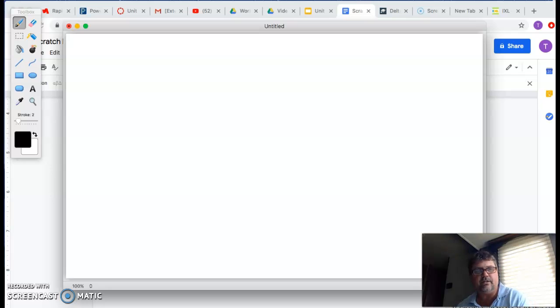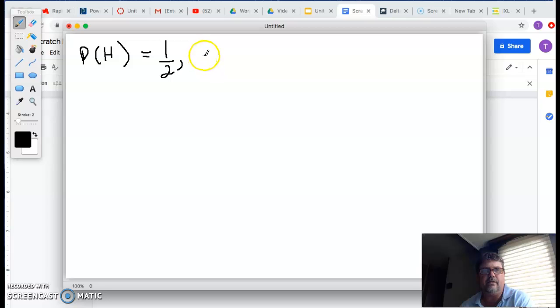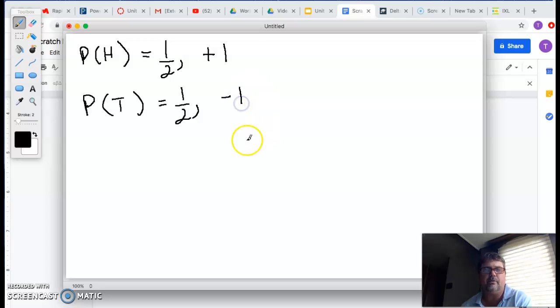All right, we're talking coin tosses here, and that's usually pretty straightforward. The probability of a head, which we know happens to be 1/2, and we gain a point. And the probability of a tail is also 1/2, and we lose a point.